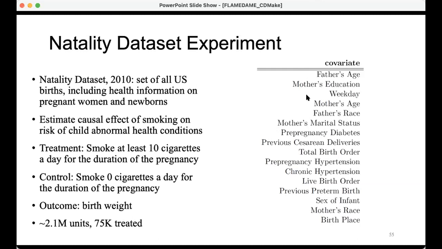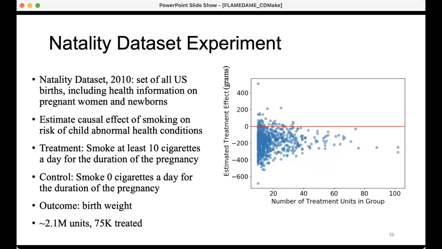And I want to show you the results of the experiment. What this is a plot of: each dot here is a match group. This is the number of treatment units in the group, and this is the estimated treatment effect. And what you can see is that for these very large match groups, the results are very consistent that we're seeing a negative treatment effect, which means that the birth weight of babies born to mothers who smoke is lower than the birth weight of babies of mothers who don't smoke. So in other words, smoking really seems to have an influence on the baby's birth weight.